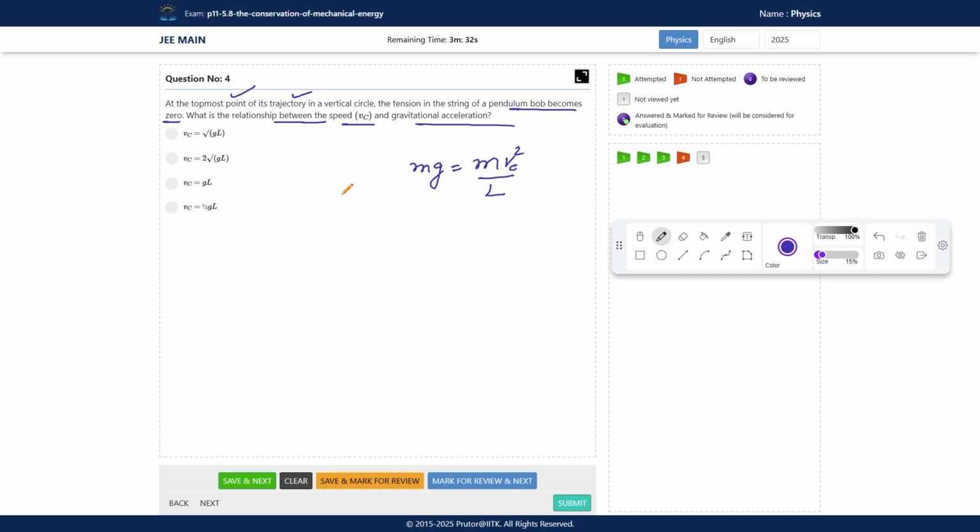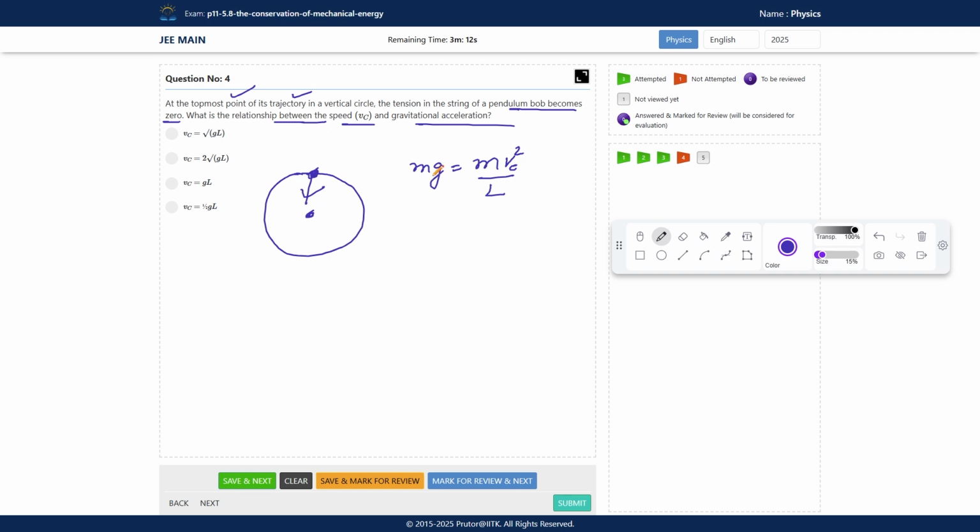Yes or no? So at the topmost point, suppose at point C here, only gravity will act. There is no tension in the string, and gravity always acts vertically downward.